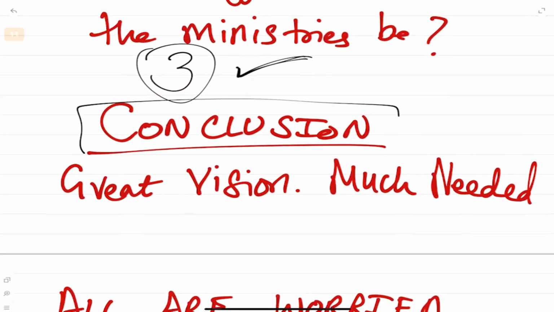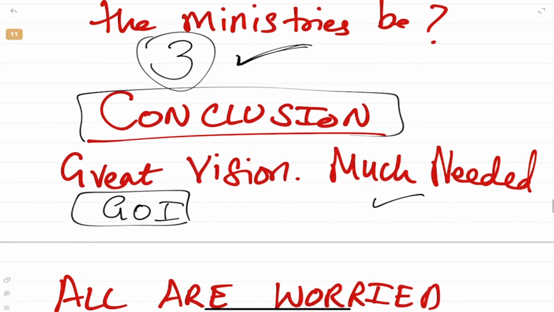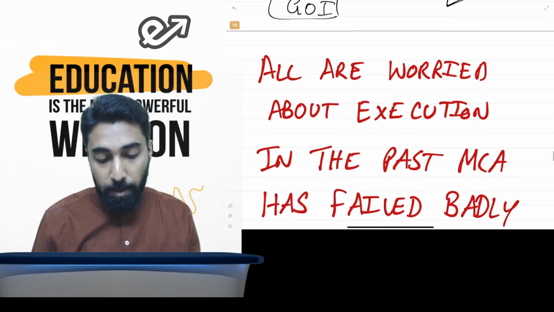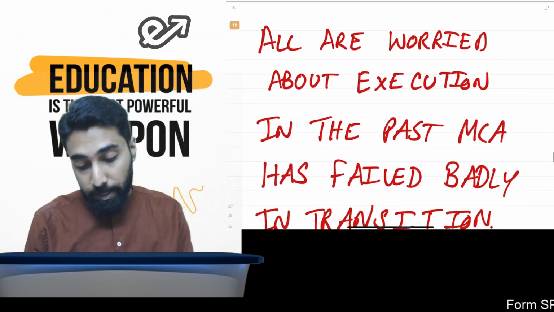So what is the conclusion for this video? You should understand. It's a great vision of Government of India. We have to appreciate Government of India. It was very much needed. Everybody was asking. All the startups were asking. All the companies were asking. Everybody wanted this. But all are worried about the execution.